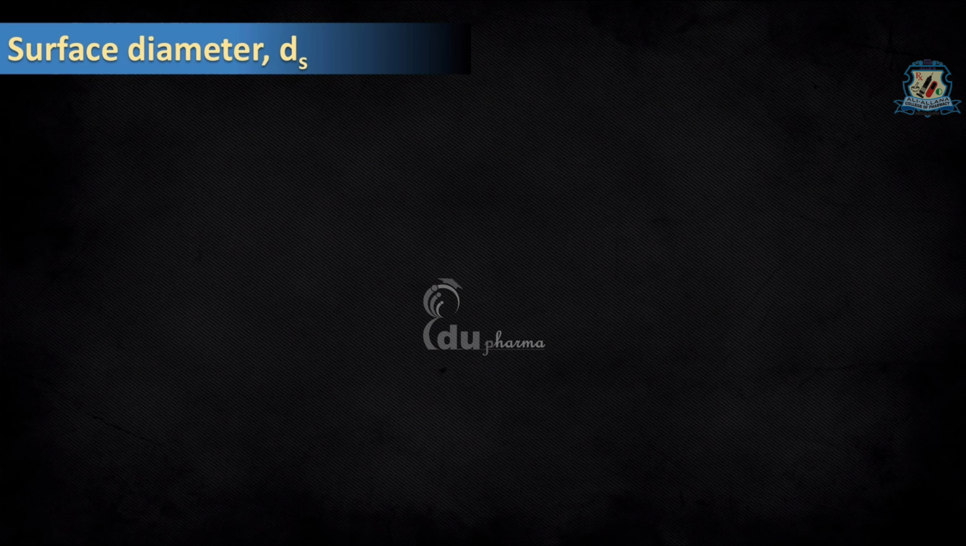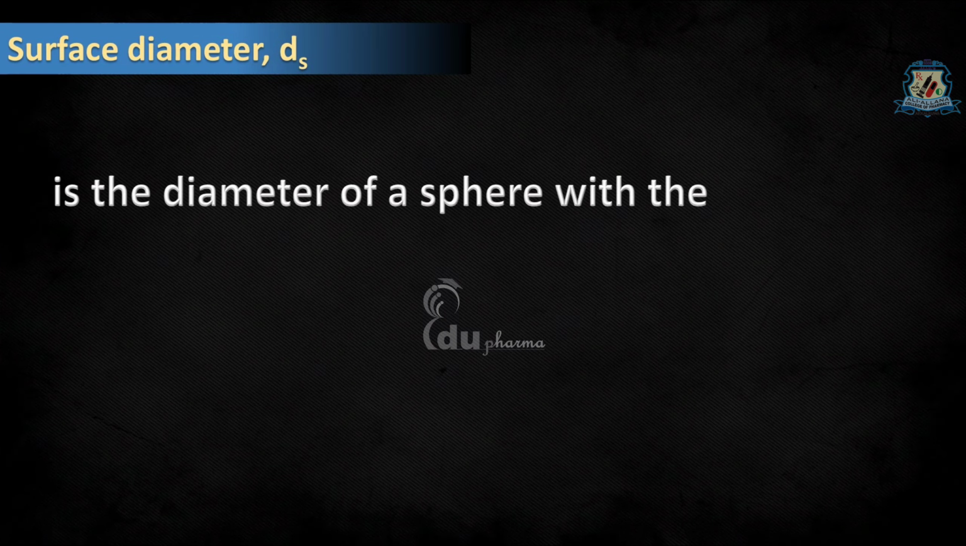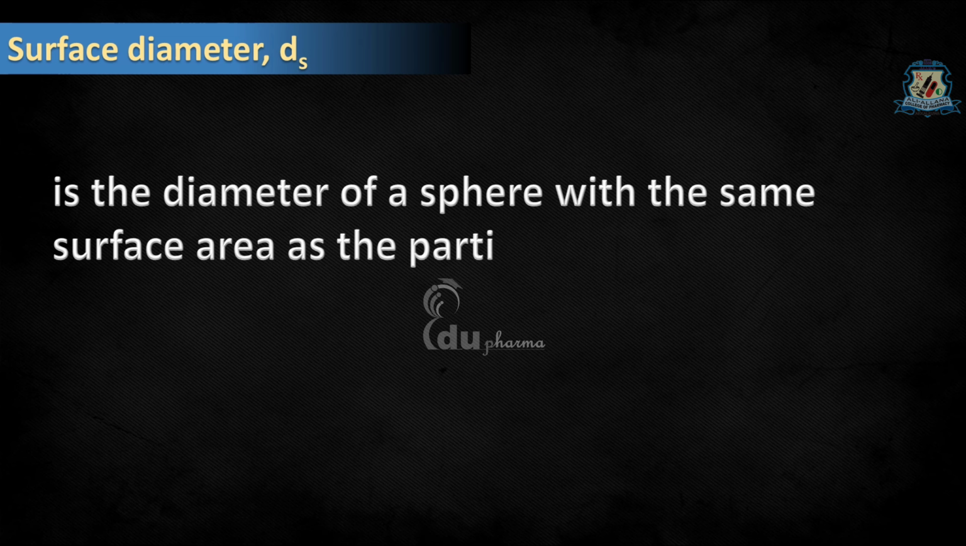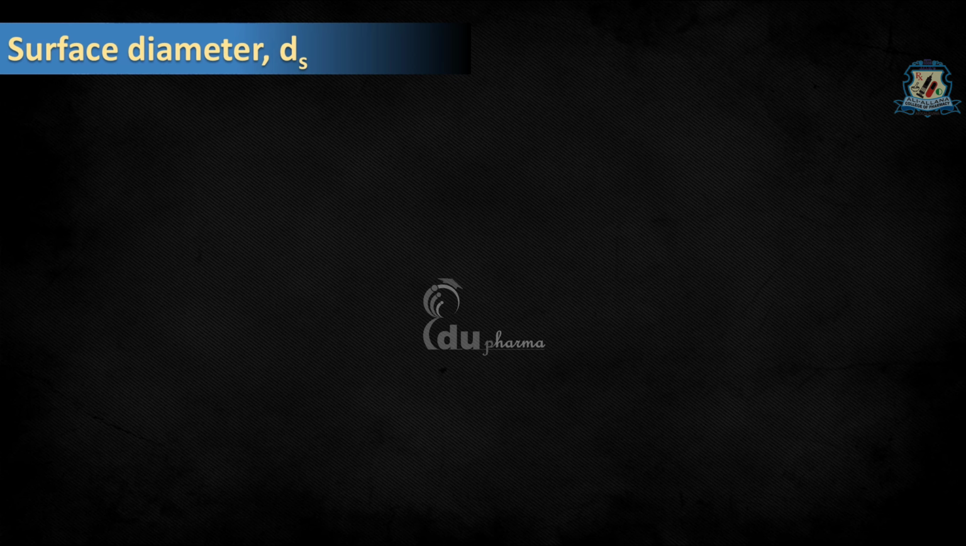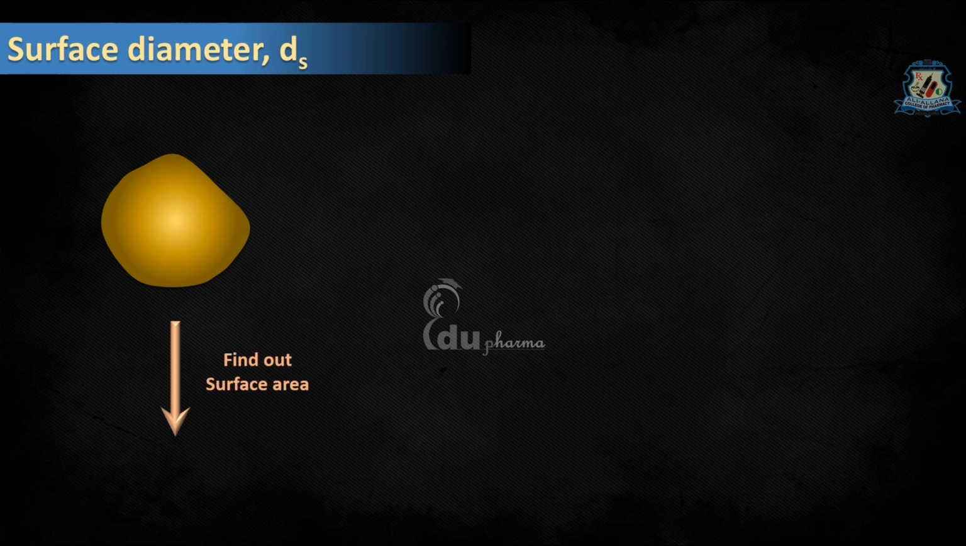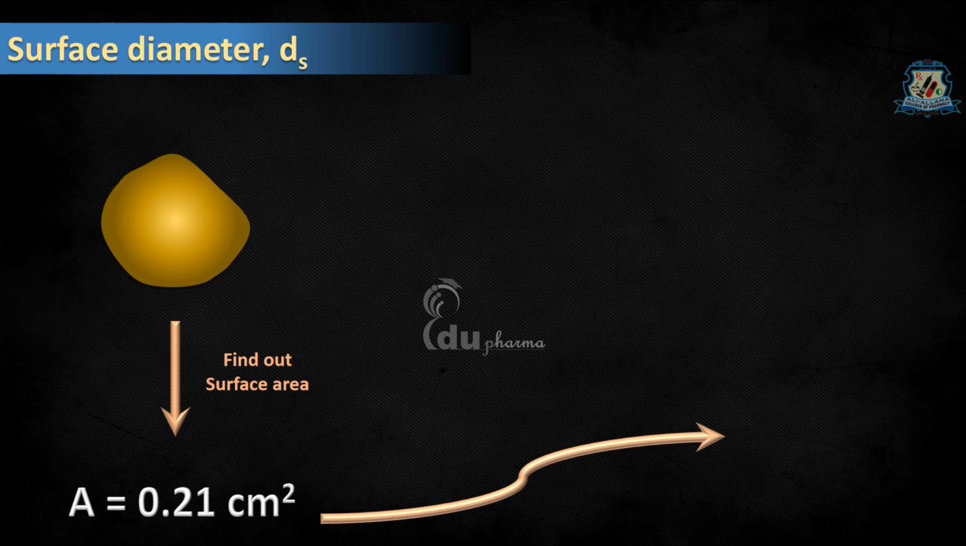Let's start with the surface diameter, which is denoted by ds. It is defined as the diameter of sphere with the same surface area as the particle. Let me explain what it means and how it can be calculated. For that, take an irregular particle and find out its surface area by any suitable method like electron microscopy or adsorption. Say for example, we have an irregular particle having the surface area of 0.21 cm square.